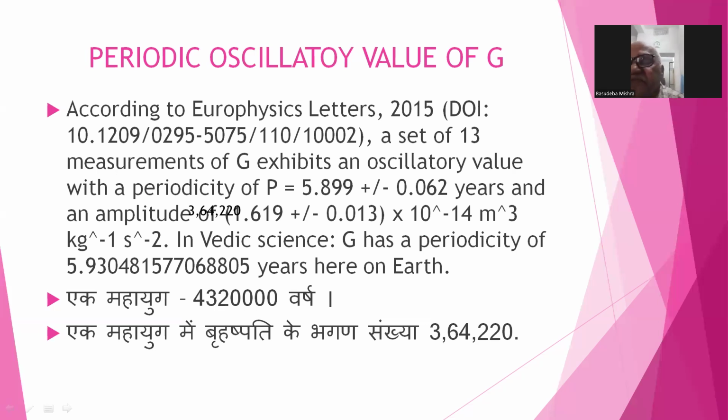Actually, they said the period is 5.899 plus minus 0.062 years, with an amplitude that they have also given. But here in Vedic science, we give a precise value.